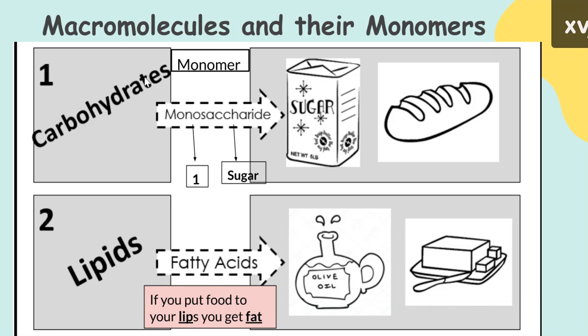Lipids. Lipids are fats, things like oil and butter and even animal fat. Lipids are the macromolecule. They are built by smaller pieces called fatty acids. How I like to remember this is that if you put food to your lip, you get fat. Lipids are fatty acids.